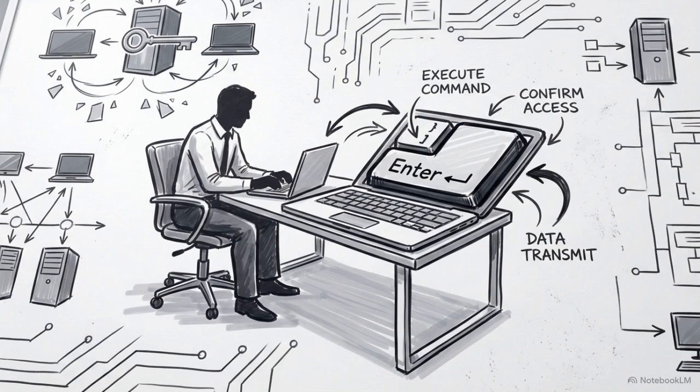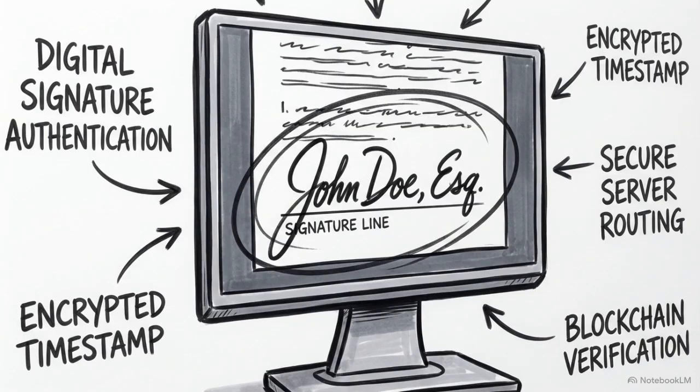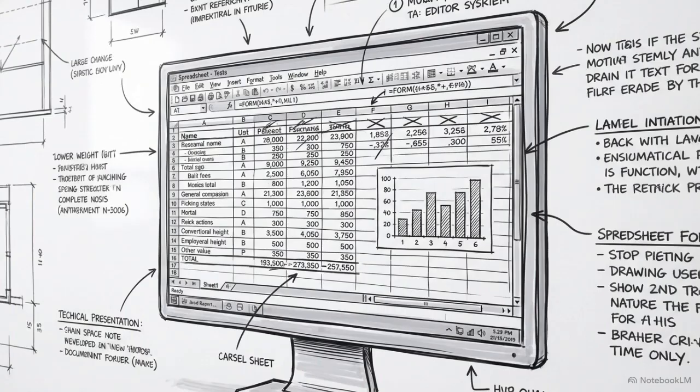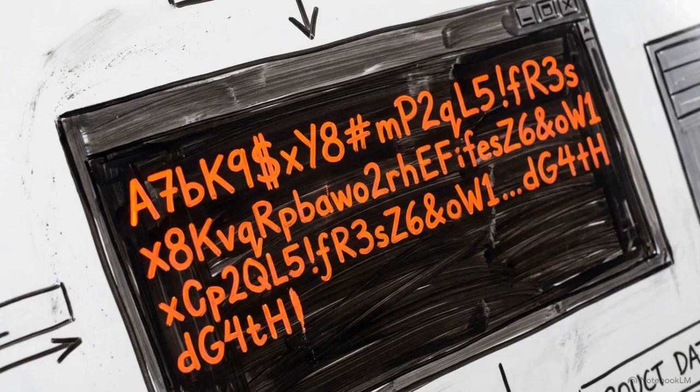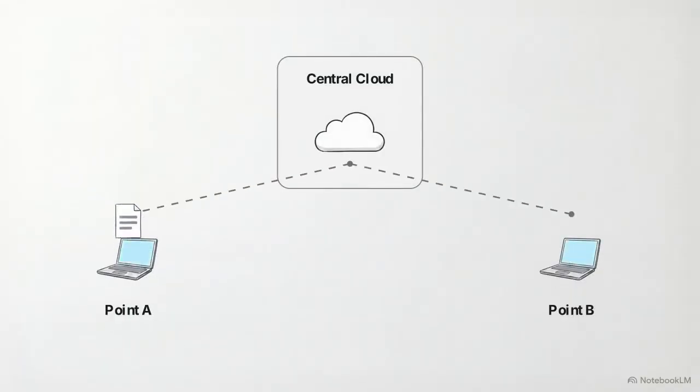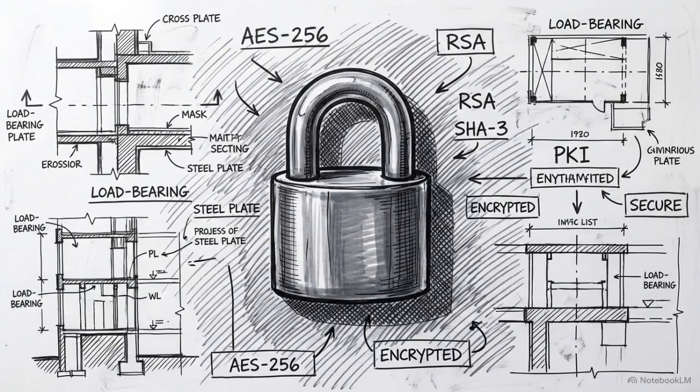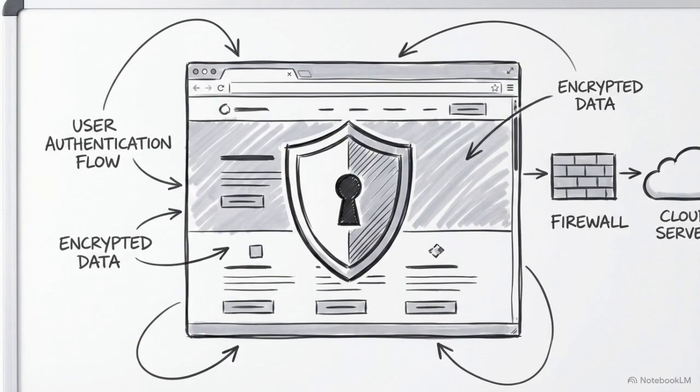Modern professionals routinely transmit highly sensitive data across the internet. Whether it's a signed legal contract, a corporate tax return, or a raw API key, we rely heavily on central cloud platforms to move these files from point A to point B. To protect this data, the industry standard is a security model known as encryption at rest. Most major cloud providers heavily market this feature as the ultimate safeguard for your files.